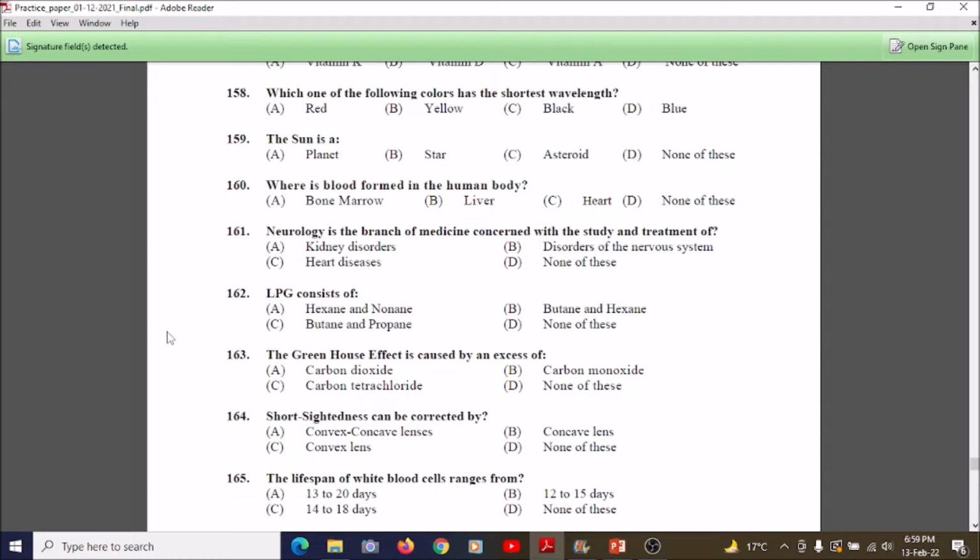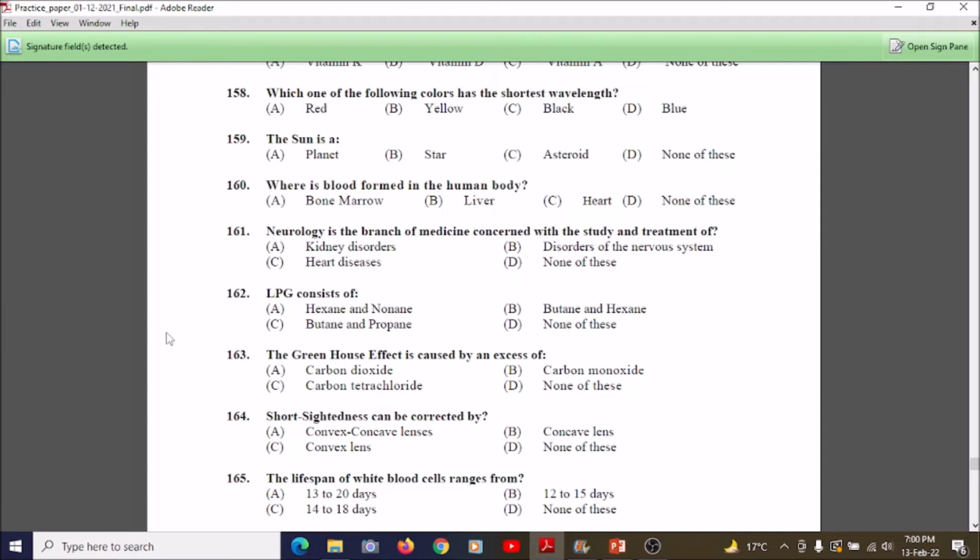So students, we're going towards question number 163. The greenhouse effect is caused by an excess of: A, carbon dioxide; B, carbon monoxide; C, carbon tetrachloride; D, none of these. The greenhouse effect is caused by carbon dioxide. As we know, due to excessive temperature in the greenhouse effect, carbon dioxide is produced, and that effect comes from there.